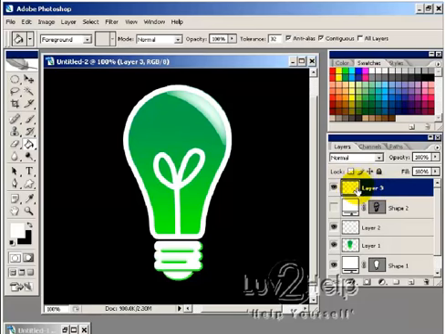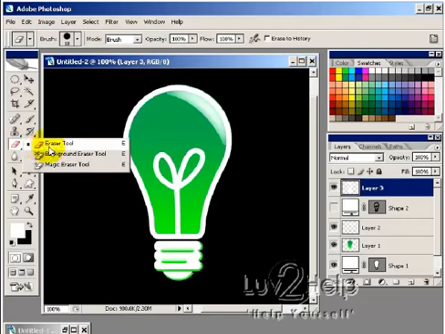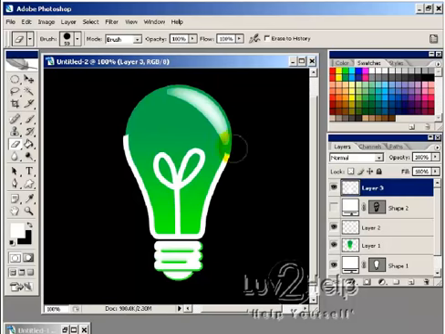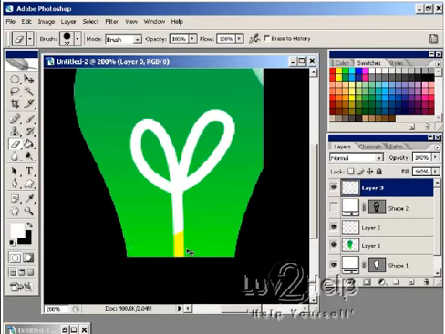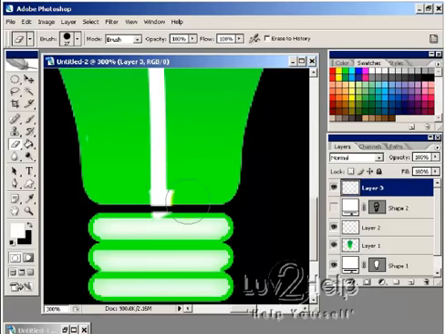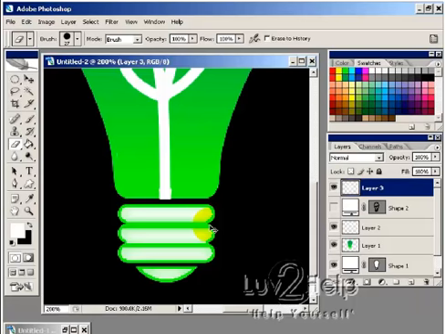And so now with this layer selected, we're going to use the eraser tool, and just using a bit bigger brush, I'm just going to erase everything except for the center filament of the light bulb. So I'm just going to do this quickly. Okay.